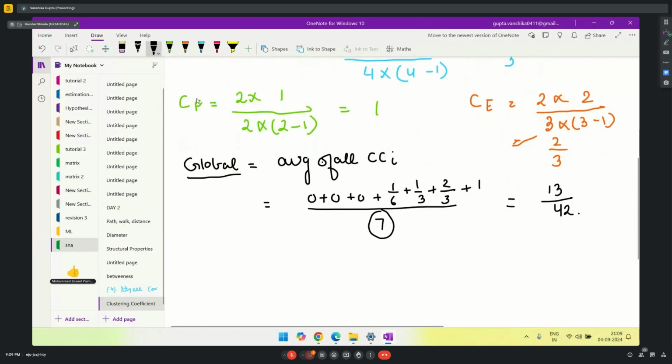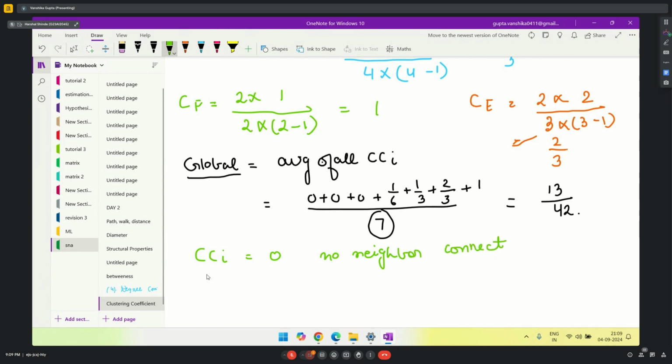Okay, now moving on, let's see what is the significance of clustering coefficient, or what exactly can be determined from this. If my clustering coefficient is 0, that means no neighbors connect to each other. If my clustering coefficient is 1, that means this is a complete graph. All neighbors connect to each other.